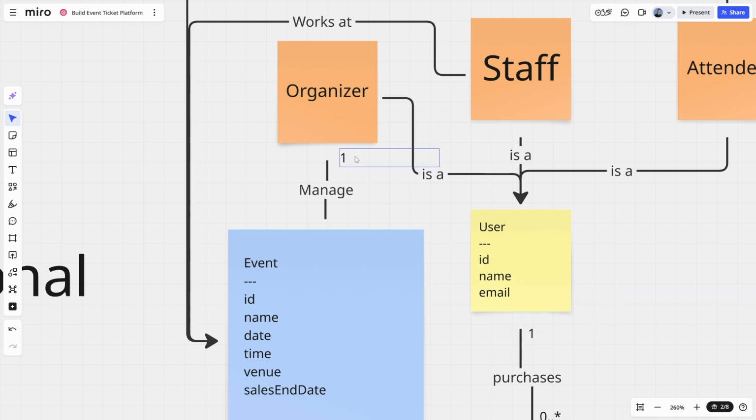So I'm going to say an organizer can manage 0 to many events. It may be the case that it's a brand new account, doesn't have any events associated with it yet. Or it could be our corporate event manager that deals with hundreds perhaps. For each event to exist, does it need to be associated with an organizer? I think it does. So we'll do it that way. So an organizer can have 0 or more events, but an event always has one organizer.